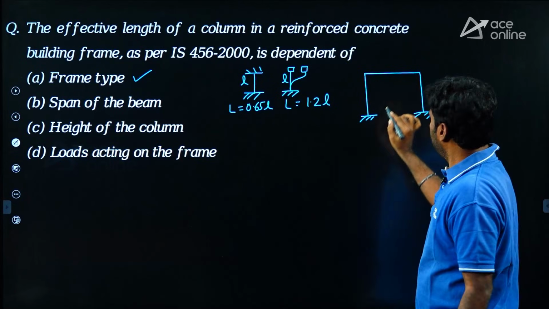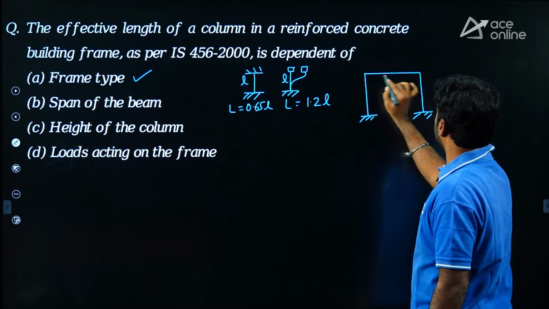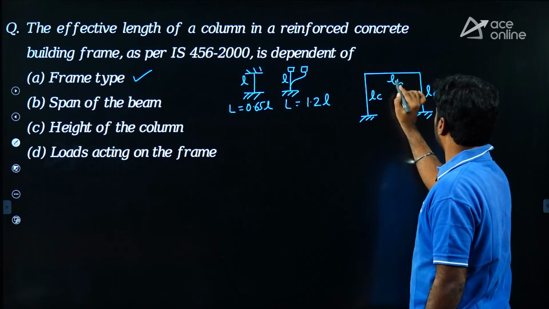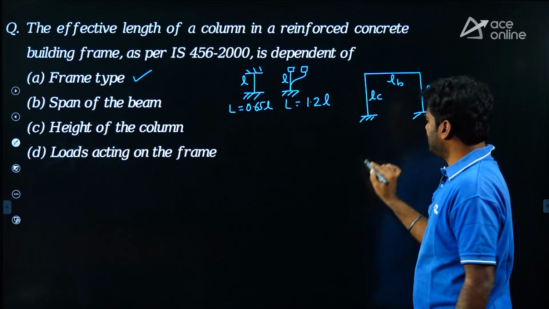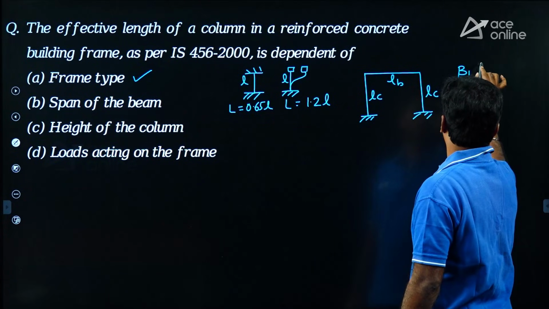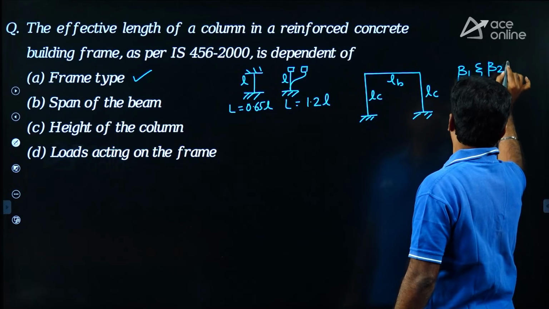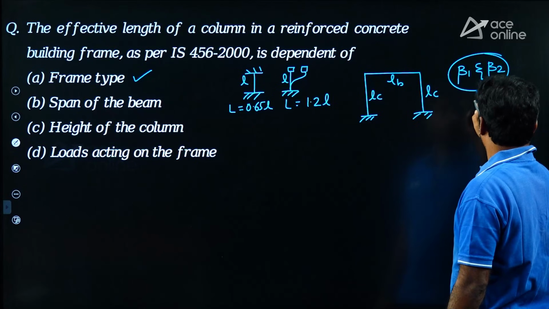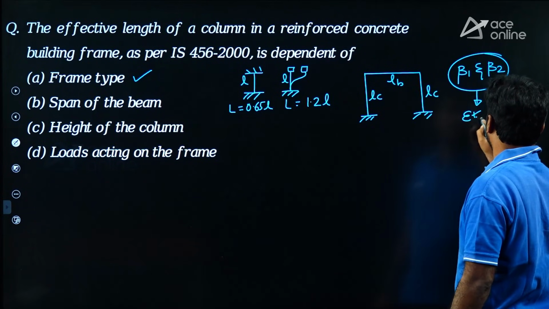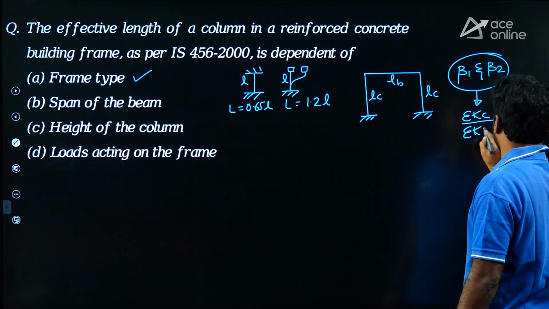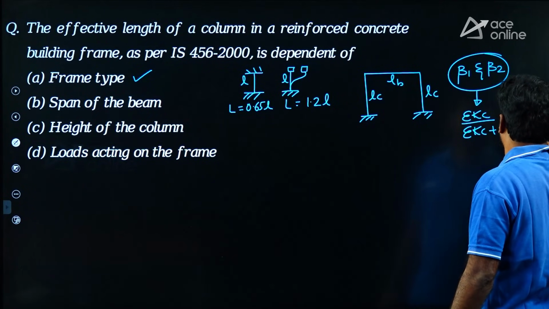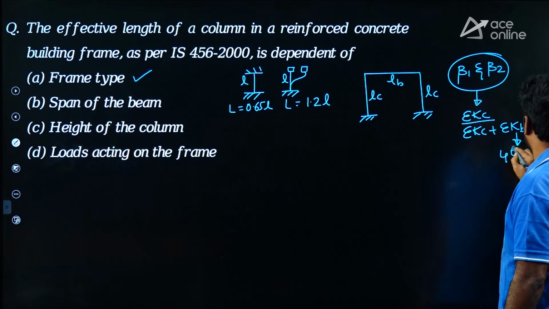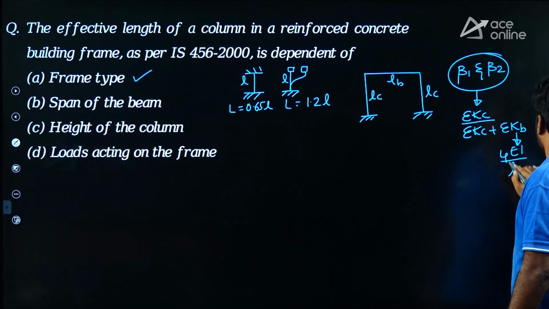Then coming to the span of the beam, in a building frame, let us take a simple frame. This is the column, and this one be the beam. Height of column or length of column you can say, and the span of the beam. Here effective length depends upon beta 1 and beta 2. Beta 1 and beta 2 depends upon summation of stiffness of column to summation of stiffness of column plus summation of stiffness of beam. Stiffness of beam in a frame, let us take it 4EI upon LB.